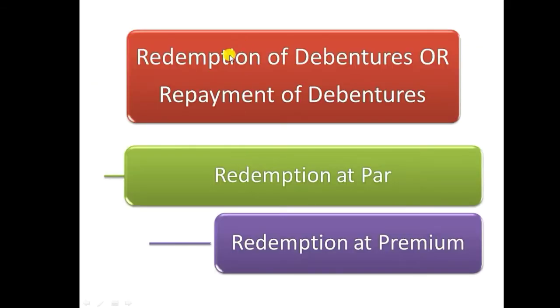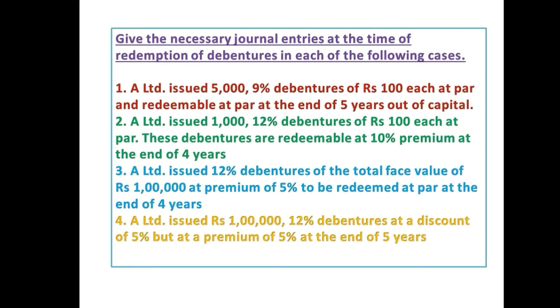Let's see. Redemption of debentures, or repayment of debentures. At the time of repayment, a company can redeem with two options. One is redemption at par, the other is redemption at premium. Redemption at par means the company will repay the face value of the debenture to the debenture holder. Redemption at premium means the company will pay face value plus a premium, meaning an extra amount, to the debenture holder. Let's see the journal entry.